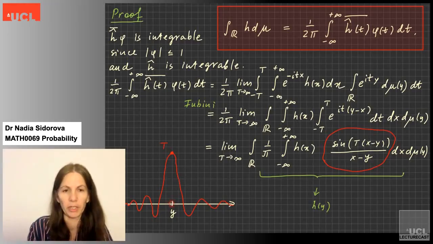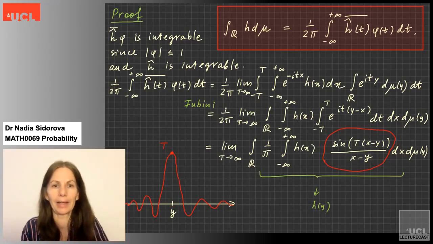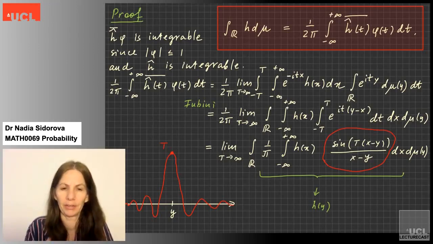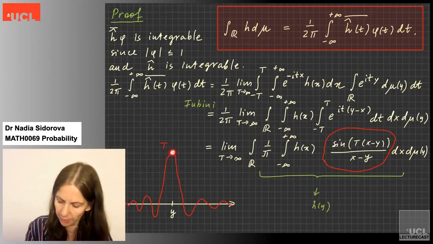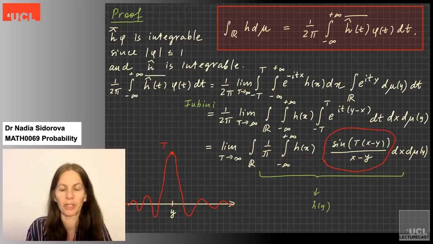A Dirac measure is something which is huge at one point and almost non-existent anywhere else. And if you integrate the Dirac function against any function, then what you end up with is the value of your underlying function at the point where your Dirac measure lives.